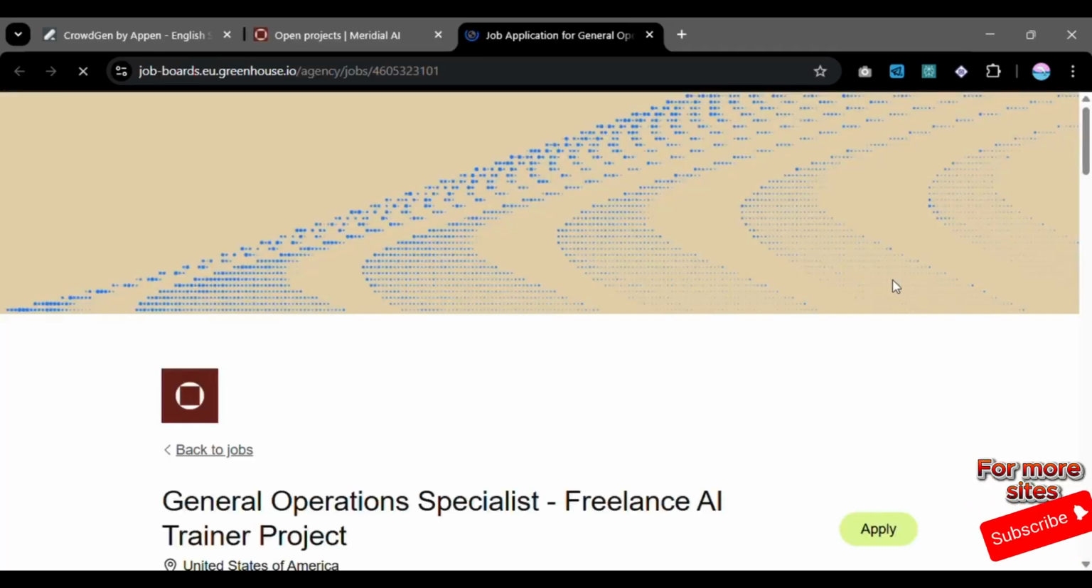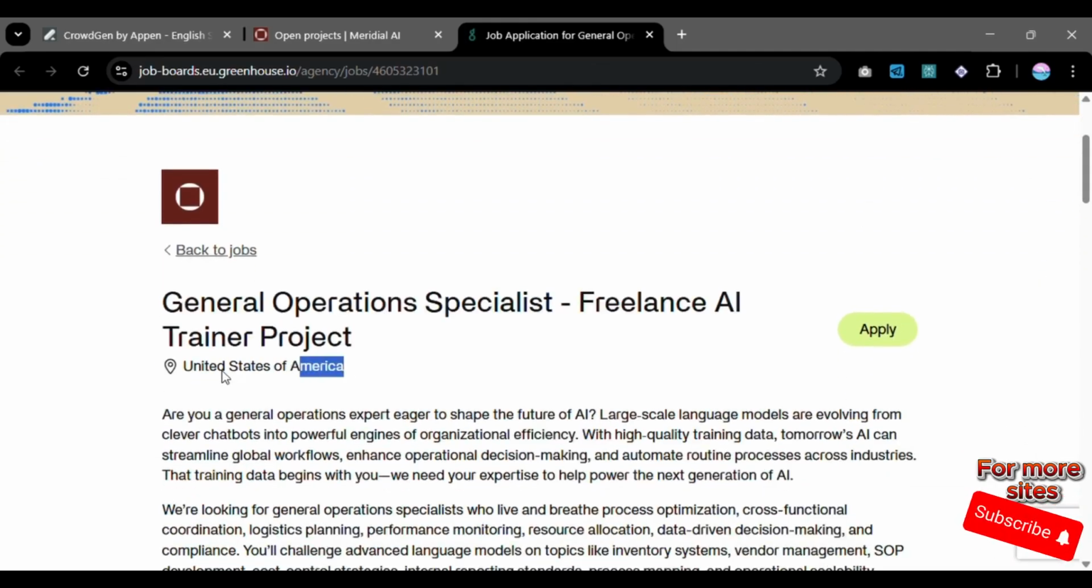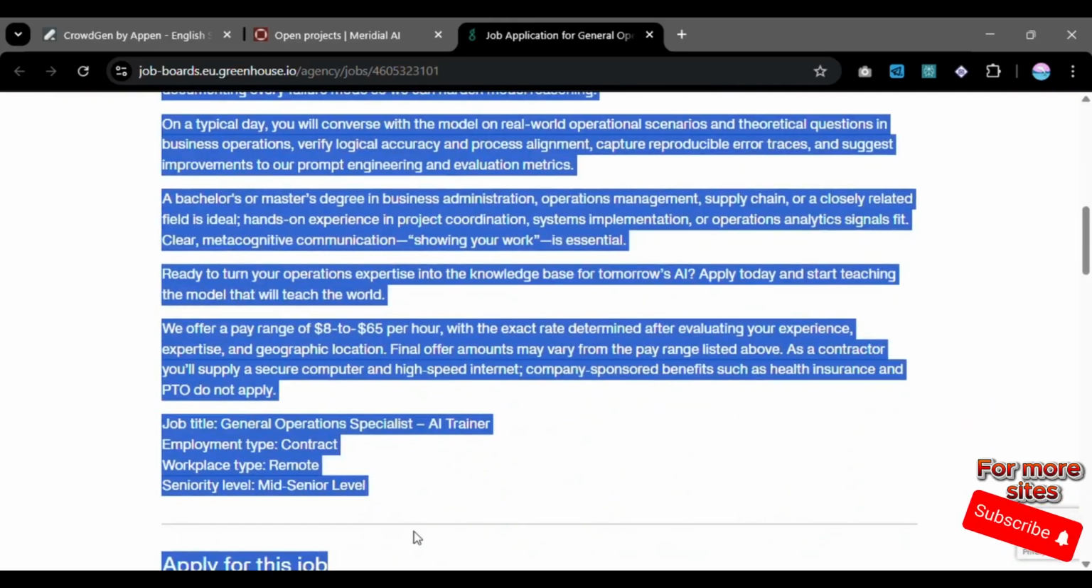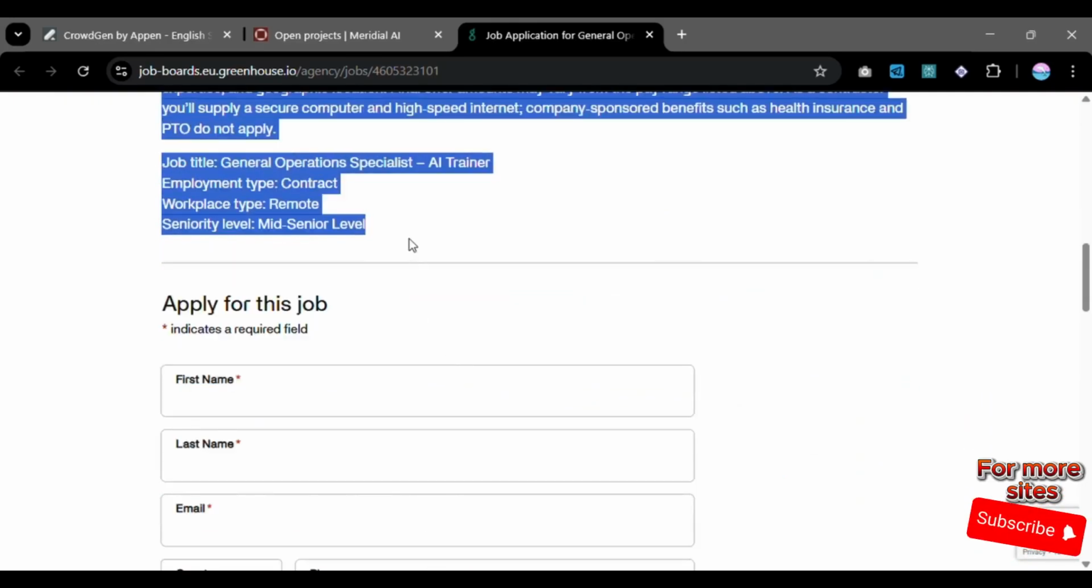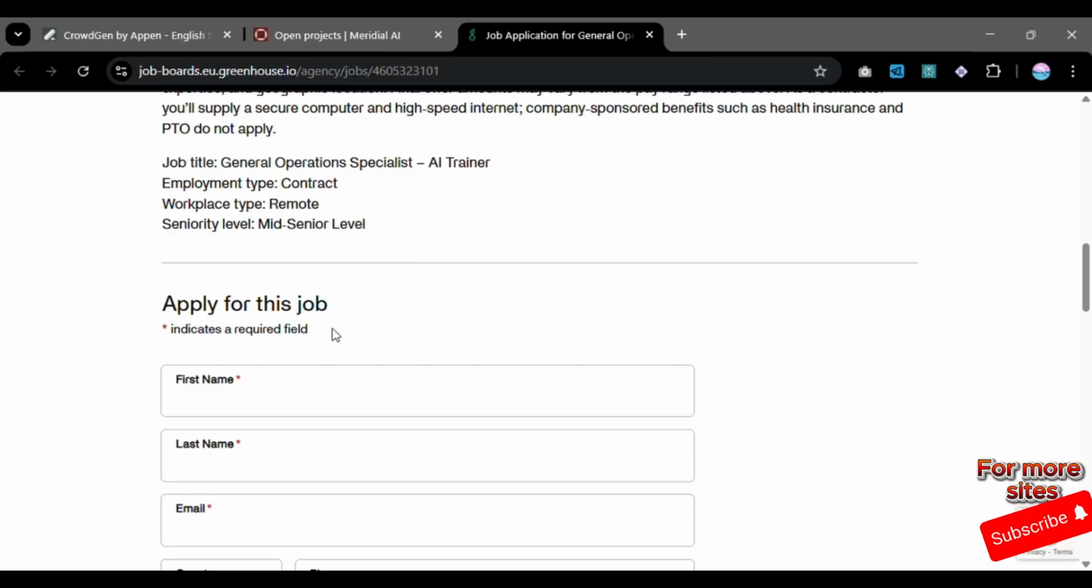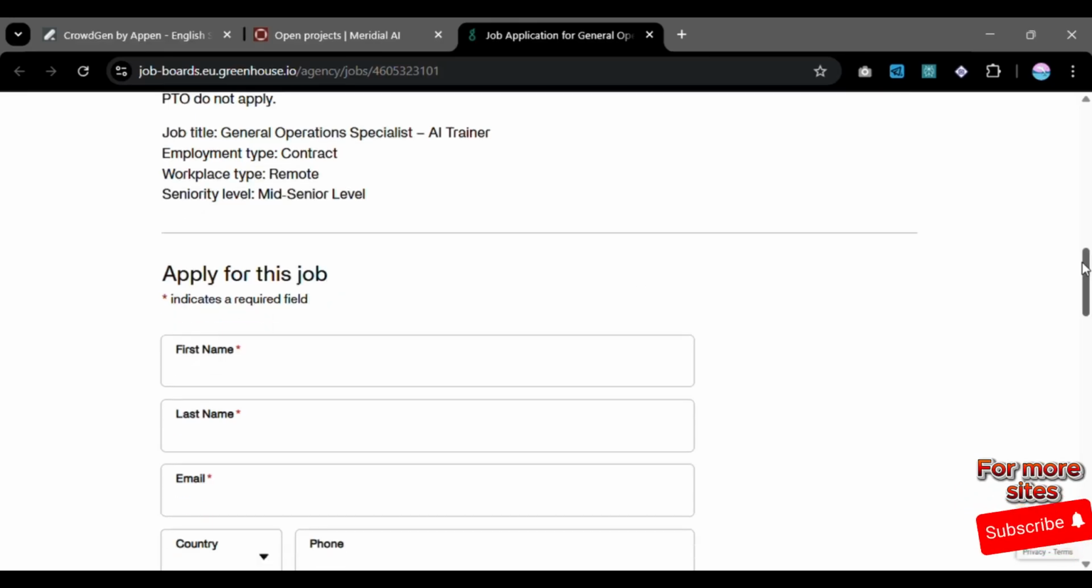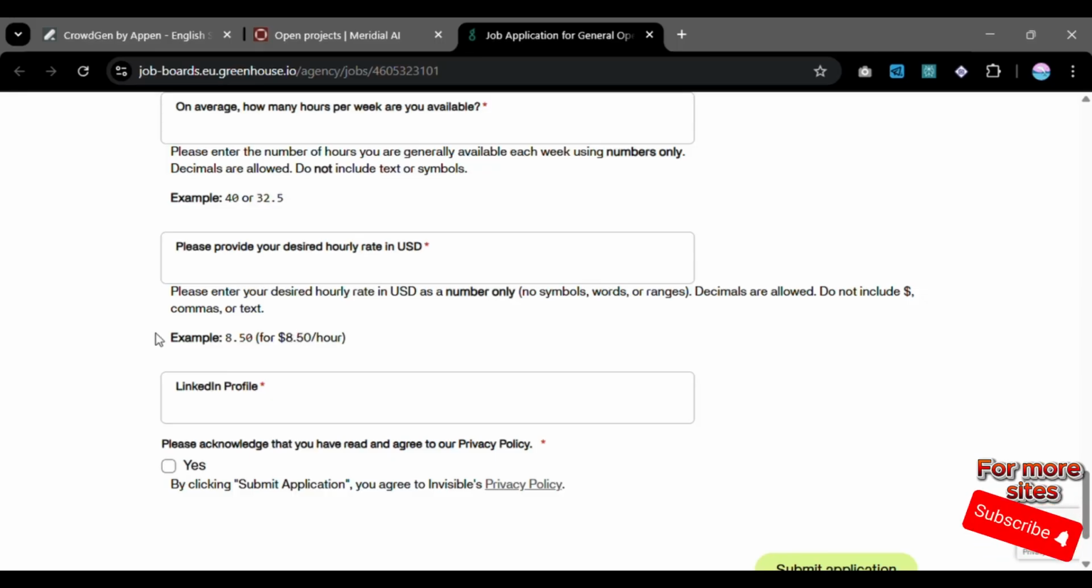And then something that you're supposed to note, even if they say worldwide, just come and check the country that has been listed, okay? This one is for United States of America, okay? So if I want to apply for this one, if I'm based in USA, I'm just going to pass through this description very well to understand what this job wants, okay? And then after that, I fill my personal information, okay? I'm going also to see the payment. This one claims to pay $8.50 per hour.